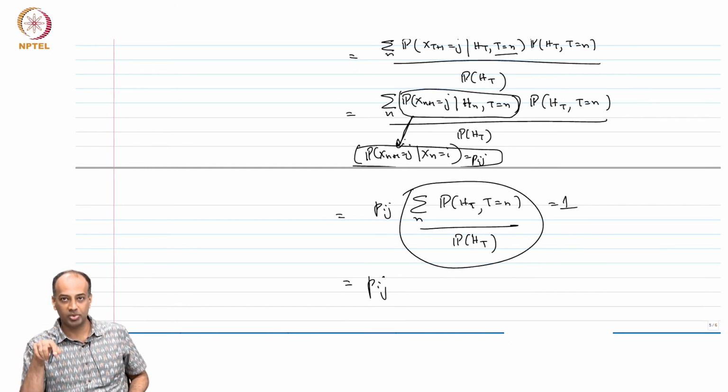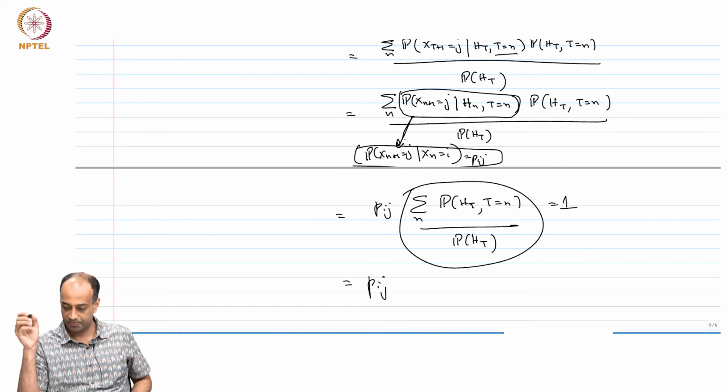So, we can use the Markov property; the previous history in H n does not matter, for a fixed n. So, this proves the strong Markov property for stopping rules for Markov chains.